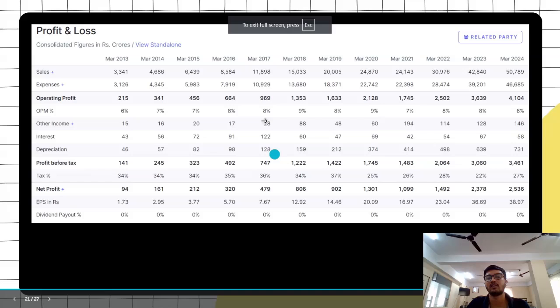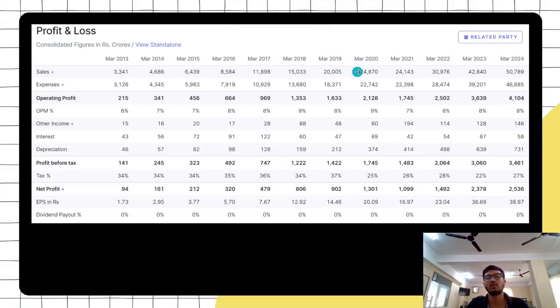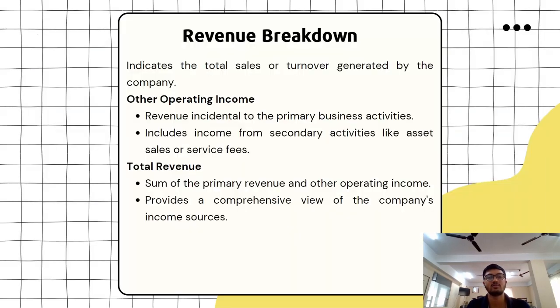So like that you can analyze any type of company, and you just need to look at 5 years down the line, and if the company is able to double its net profit, in the last 5 years from 1300 to 2536. 1, 2, 3, 4, 5, right? In 5 years, the company almost doubled its profit. That is the company that you should look for. So you just need to analyze this profit and loss statement, and you can make a lot of analysis of your own.